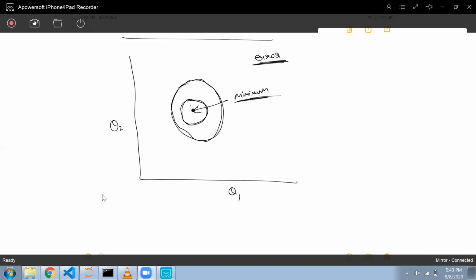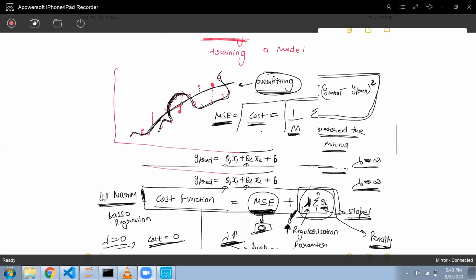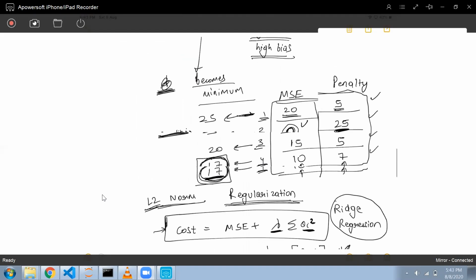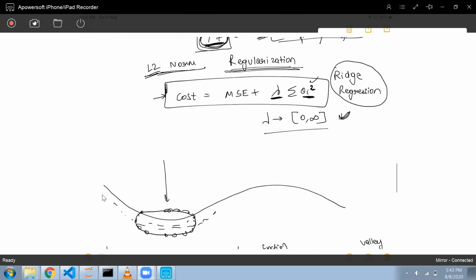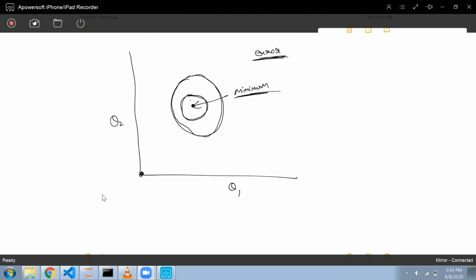Now I have another term. Suppose I'm using this L2 norm, lambda of summation theta I square. If I'm using this L2 norm, then what will happen for this MSE? The minimum will be like this, the minimum will be here.